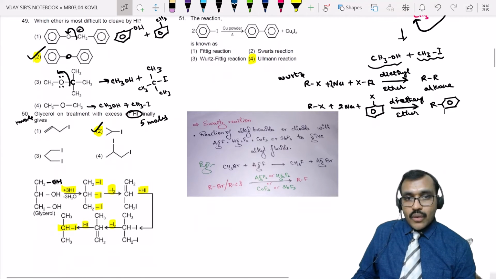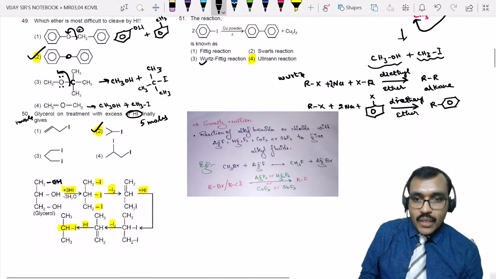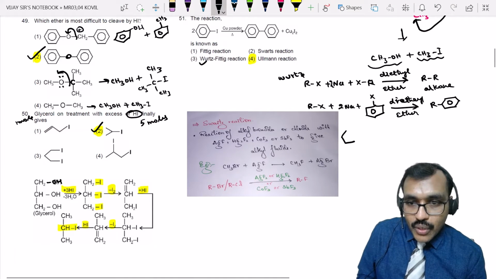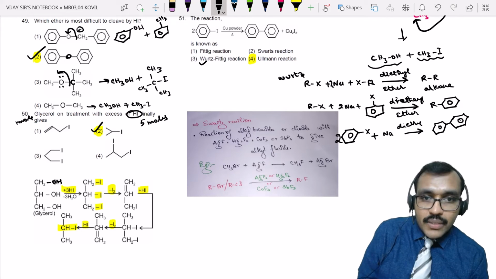Then it is called the Wurtz-Fittig reaction. If 2 moles of aromatic halides react in presence of sodium on heating in presence of diethyl ether to form biphenyl, then it is the Fittig reaction.